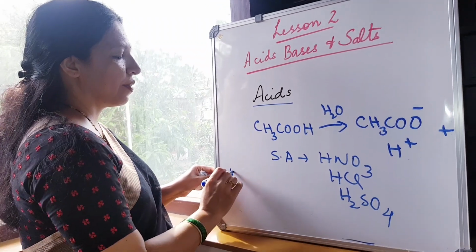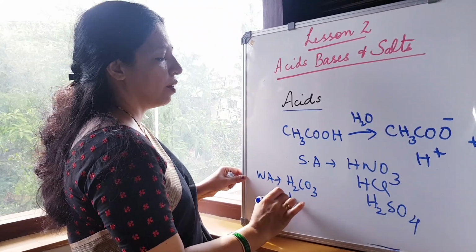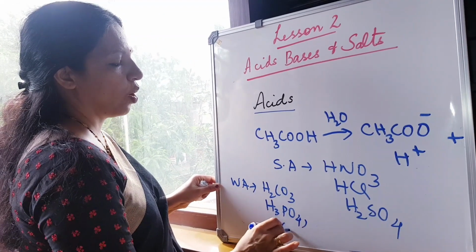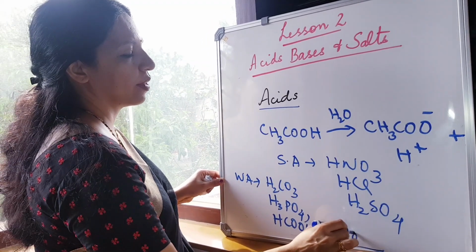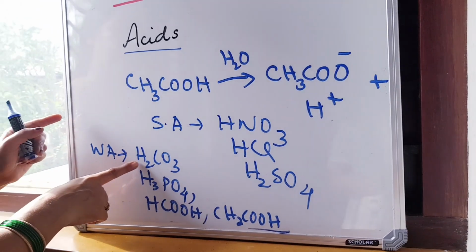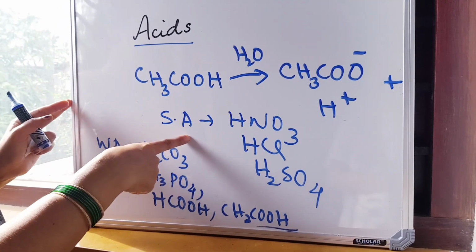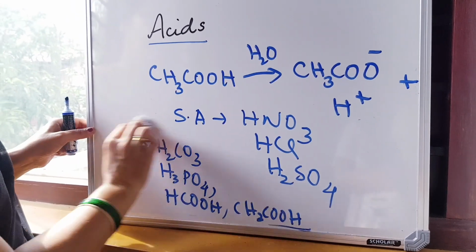And examples of weak acids: you have carbonic acid, phosphoric acid, formic acid, and acetic acid.